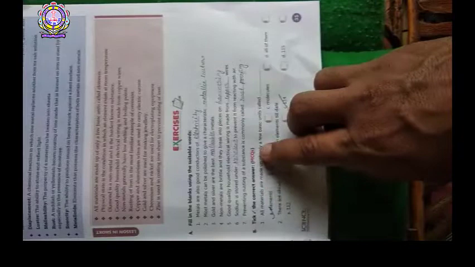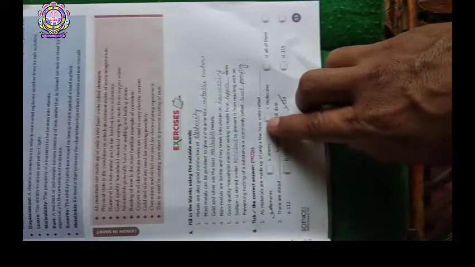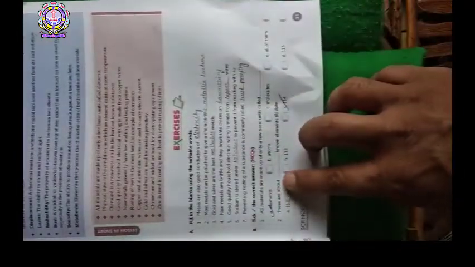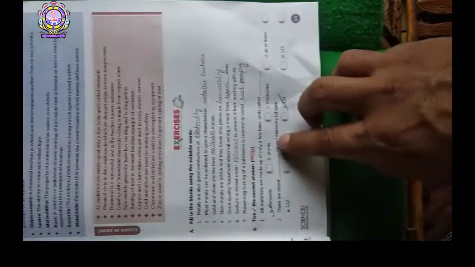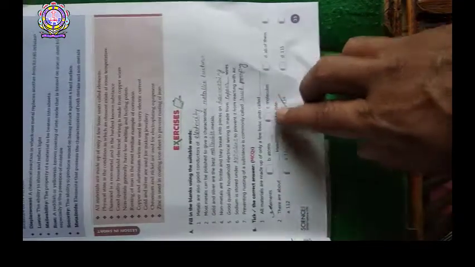Now come to the part B, that is tick the correct answer. Here first question is all materials are made up of only a few basic units called elements. Here elements will be filled. A part is correct. Number 2, there are about dash known elements till date.